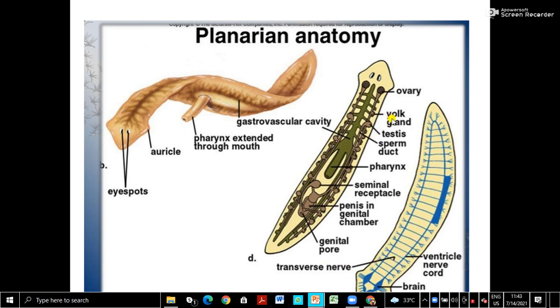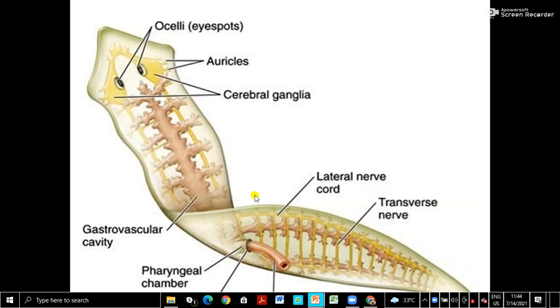Then they are hermaphrodites, so the reproductive organs are there. See, this is the penis in the genital chamber, and then the genital pore. Then here is the ovary and the yolk gland, then the testes. So male and female reproductive systems are in one, so they are hermaphrodites. This is the summary of their internal structure. Important internal organs we have learned.